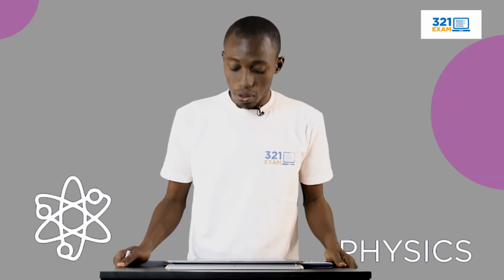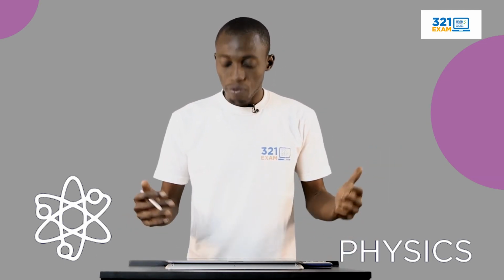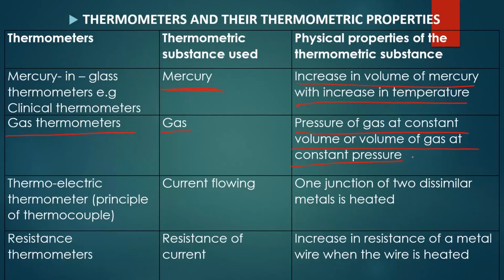And also, I want you to remember that under Boyle's law, we talk about the relationship between the pressure and volume. Boyle's law is a topic under the gas law, which we did some time ago. So with this, I believe you understand this concept of pressure, volume, and perhaps temperature. The next thermometer I want to talk about is the thermoelectric thermometer. This works on the principle of a thermocouple, right? And the thermometric substance used is the current flowing.